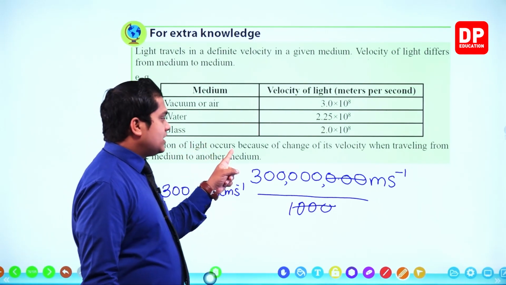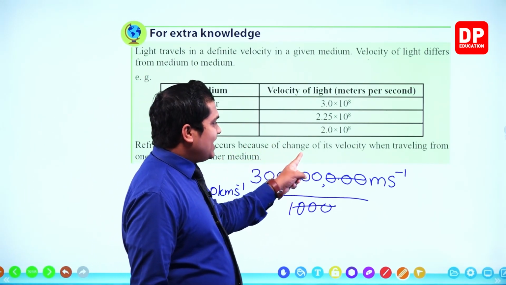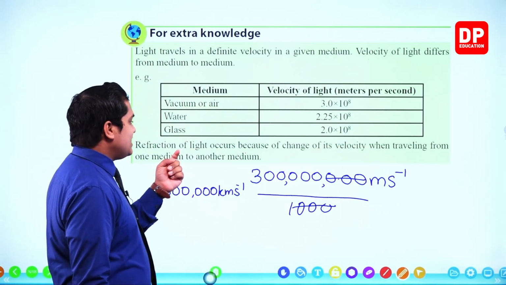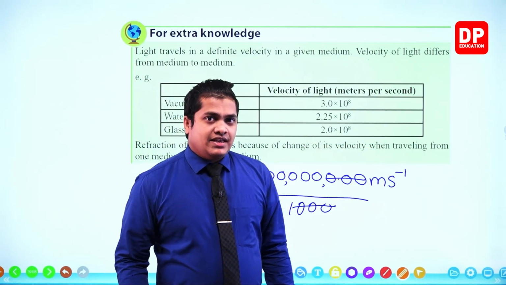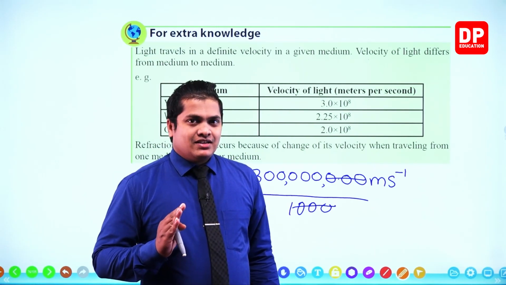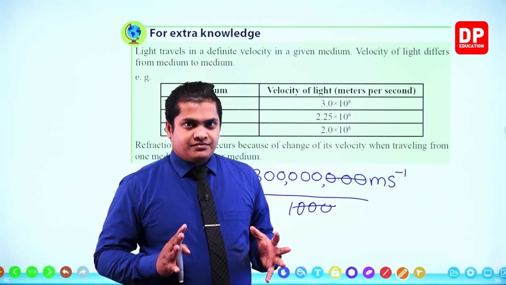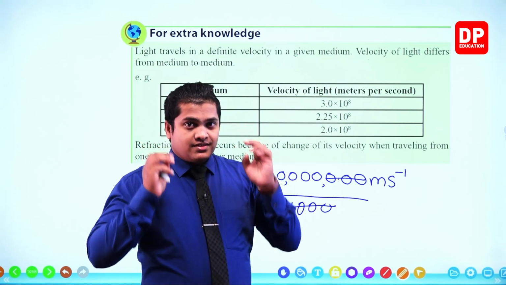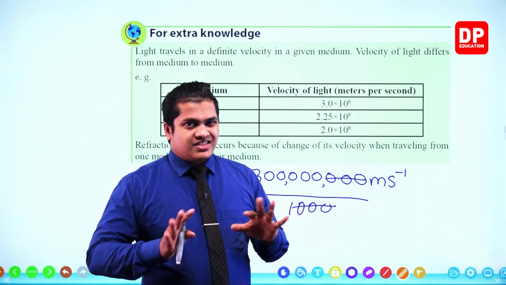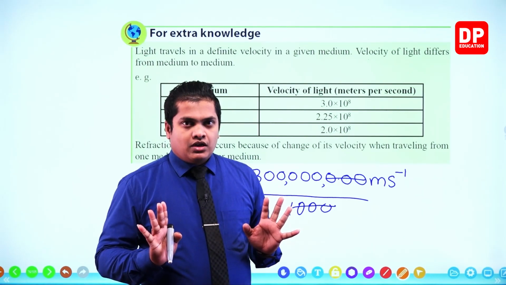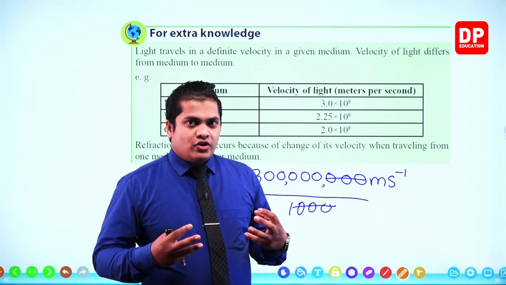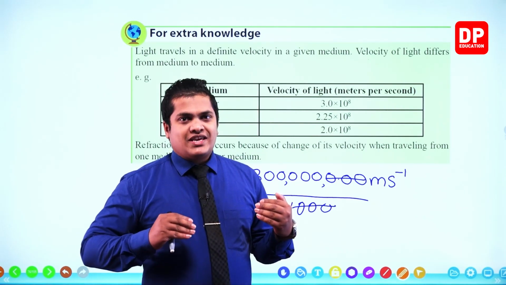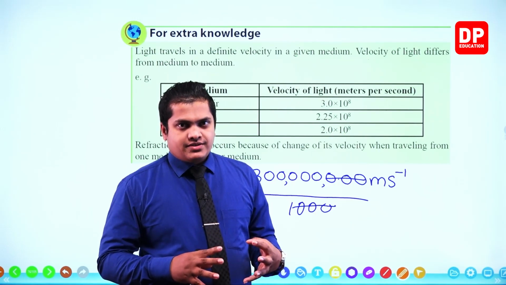Refraction of light occurs because of the change of its velocity when traveling from one medium to another. Actually, this bending is like a hallucination, right? That's what our brain says. However, it's not the actual one. The brain is going to project this as a bending because of the change in the speed of light rays.